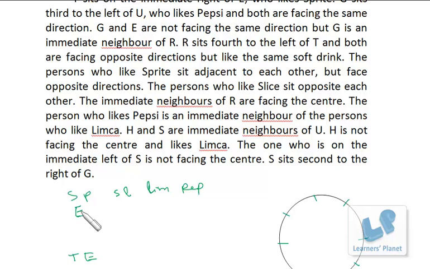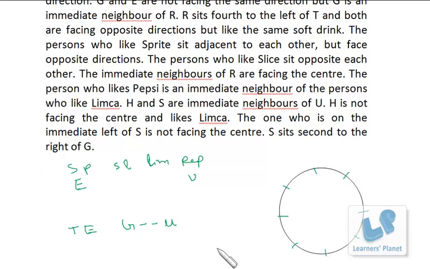And G sits third to the left of U. So G and U, 2 persons are there, who like Pepsi. That means U likes Pepsi, and both are facing the same direction. G and E are not facing the same direction, but G is an immediate neighbor of R. So G and R together.